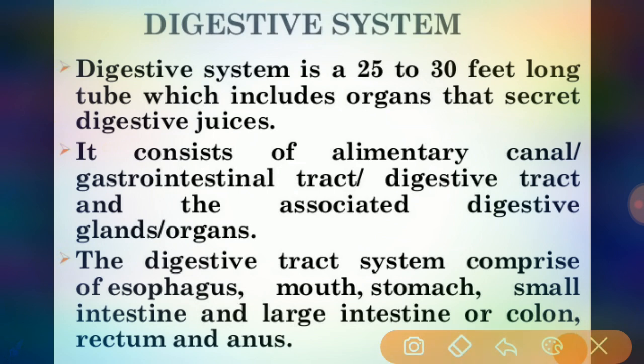It consists of the alimentary canal, meaning the gastrointestinal or digestive tract, and it is associated with the digestive glands. The digestive system mainly comprises the mouth, esophagus, stomach, small intestine, large intestine or colon, the rectum, and lastly the anus.